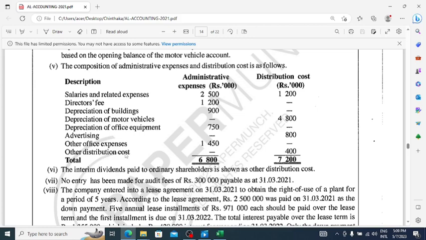So actually we know the payment of dividend is not an expense which is recorded in the P&L. That should be recorded in the changes in equity. So what we have to do is remove this 400 rupees from the distribution cost and take it into the changes in equity. Okay, we'll see how to do that.